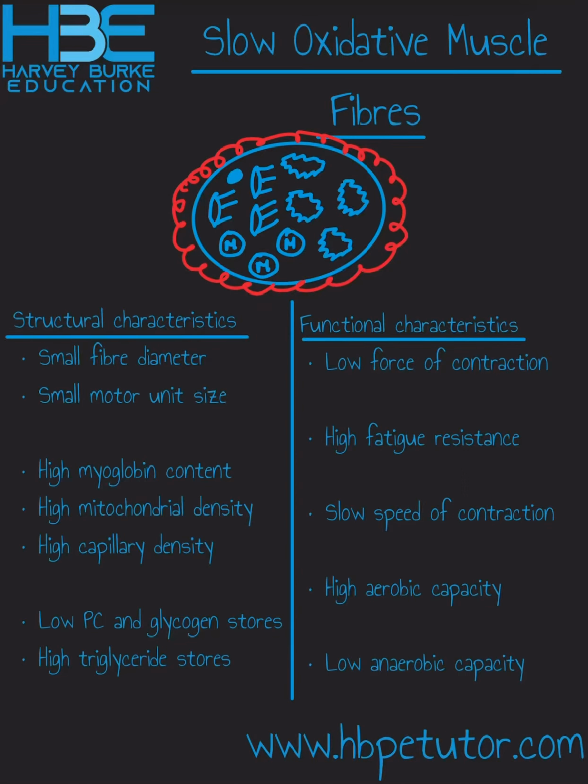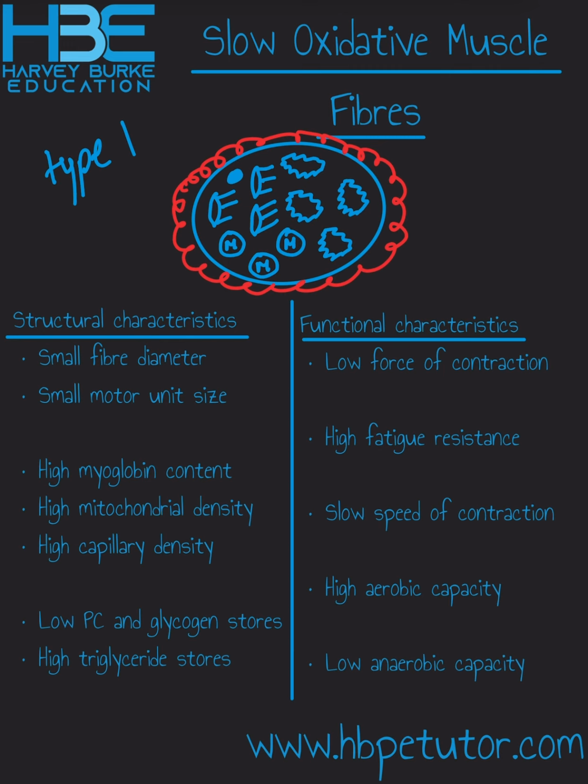If you do A-level PE and you want to understand the structural and the functional characteristics of a slow oxidative fibre, listen up to this. So the slow oxidative fibres are also known as the type 1 fibres, and this would be someone like a marathon runner that would benefit from these fibres.